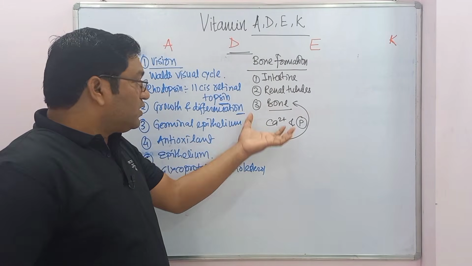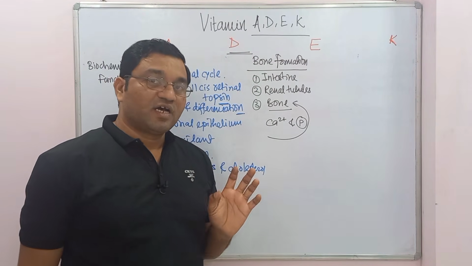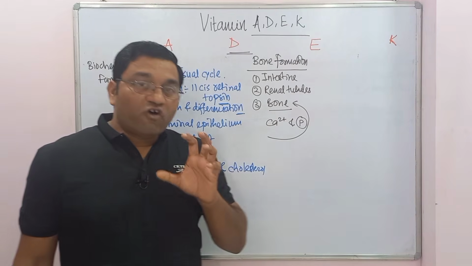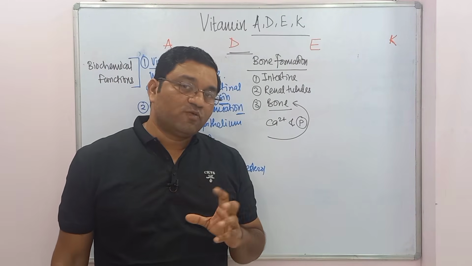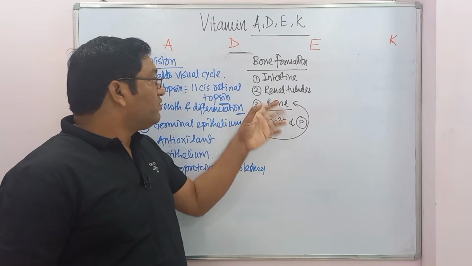So it is important as a hormone. Vitamin D acts as a hormone. It has target tissues, and it is important in bone formation, deposition of calcium and phosphorus in the bone. So it is important in bone formation. This is the important function.